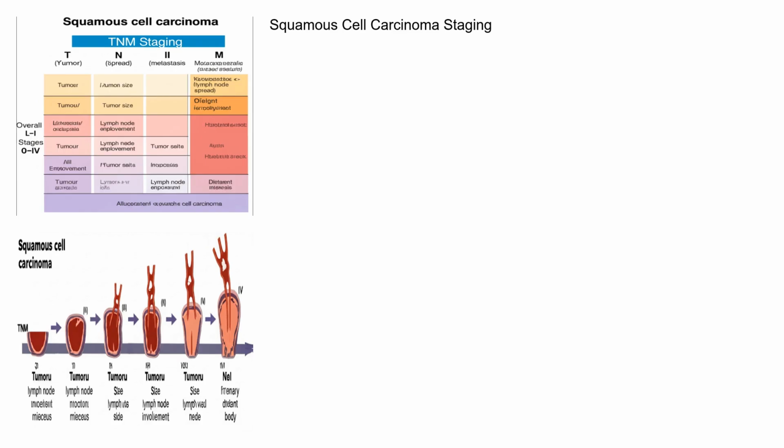While specific subtypes of squamous cell carcinoma are not as clearly defined as in some other cancers, the staging of the cancer, according to the TNM system, tumor, node, metastasis, is crucial for guiding treatment decisions. The T stage describes the size and extent of the primary tumor. The N stage indicates whether the cancer has spread to nearby lymph nodes. The M stage signifies whether the cancer has metastasized to distant organs. Based on the TNM stage, the cancer is assigned an overall stage, ranging from stage 0 to stage IV, with higher stages indicating more advanced disease.